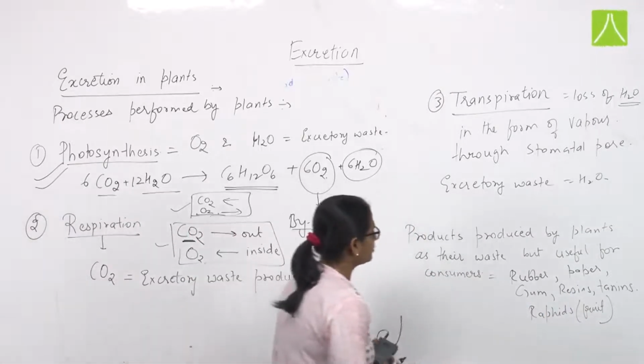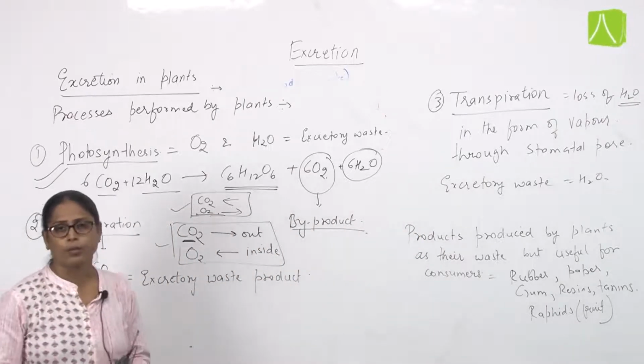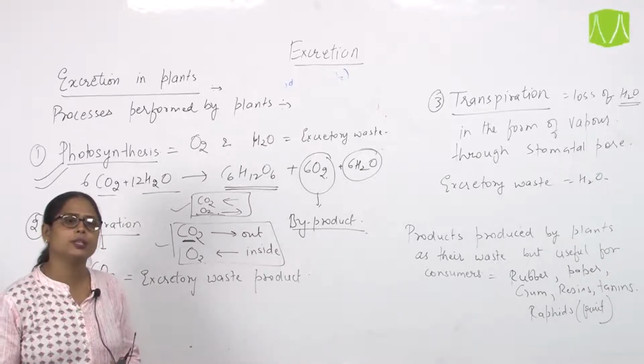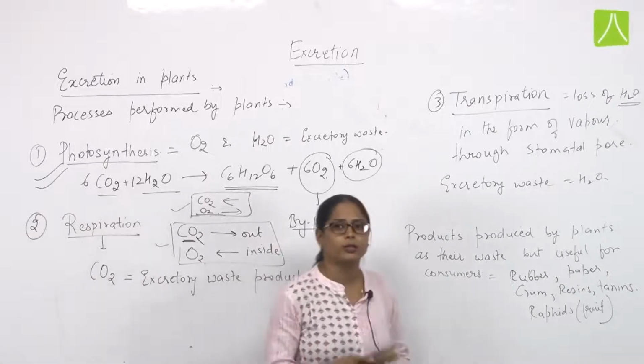Now on this basis we have classified the excretory waste forms according to their state. That means according to their state, whether they are present in the liquid state, the solid form, or the gaseous form.